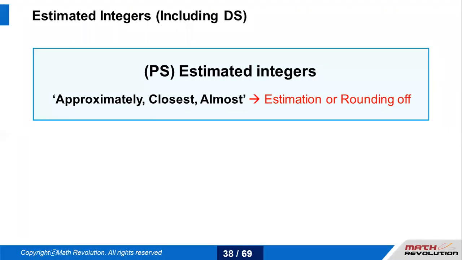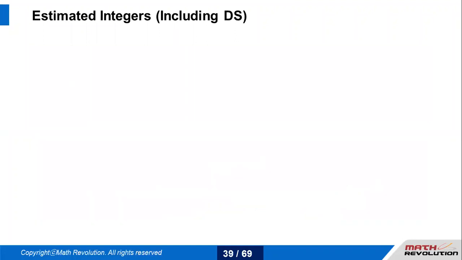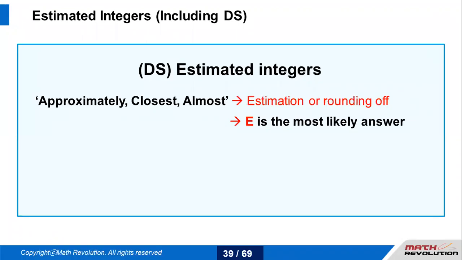Estimation and rounding off are very important, very much required and recommended, so that you are able to quickly solve big calculations. If the question wants us to find the closest integer to 0.97, it is always 1. Don't get confused with the greatest integer or the least integer function. It's a normal closest integer to 0.97, and hence it is 1. So estimation or rounding off is the most likely answer. You can make a note of this.